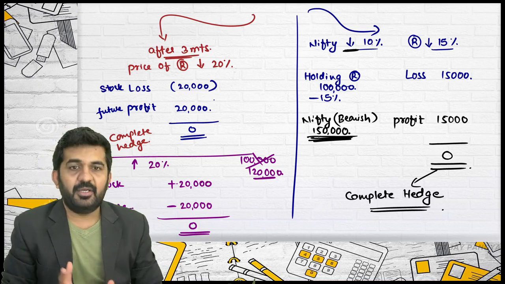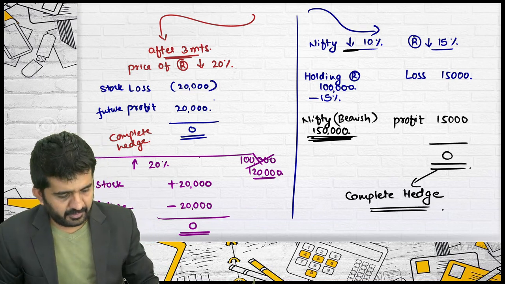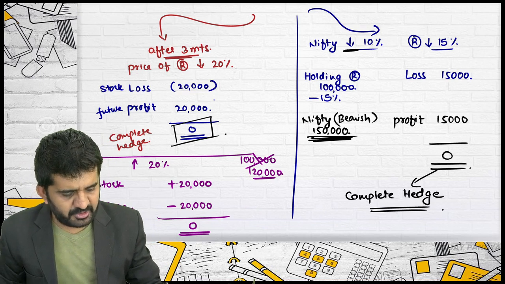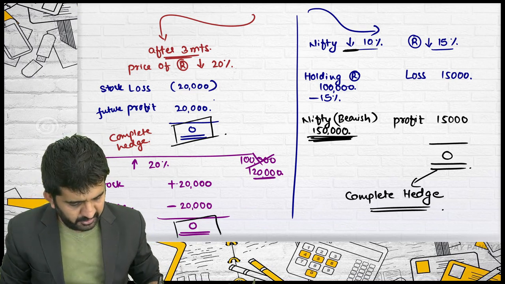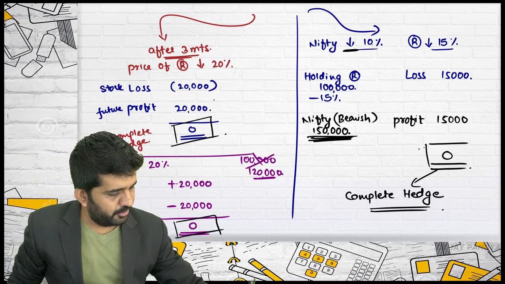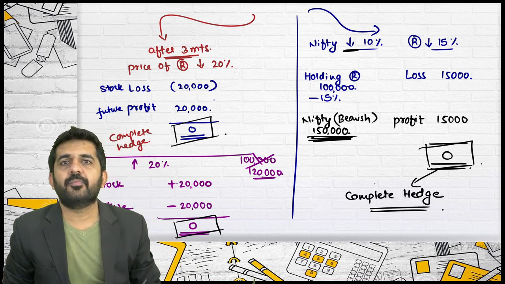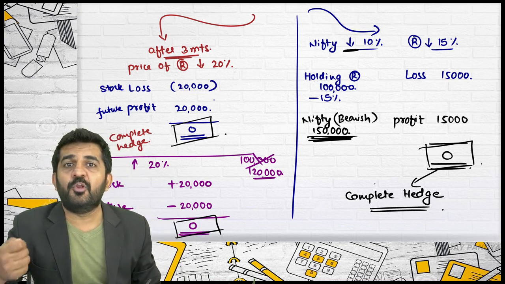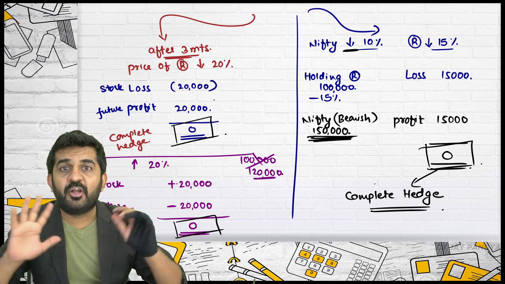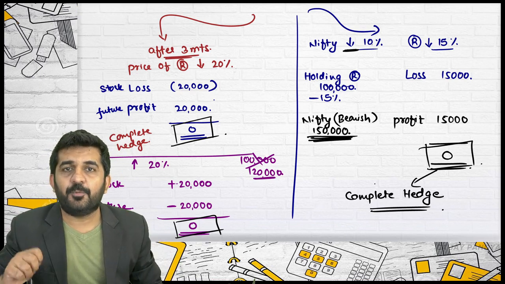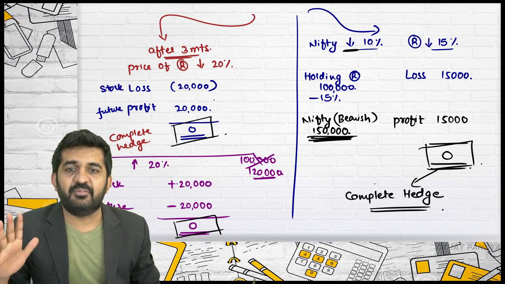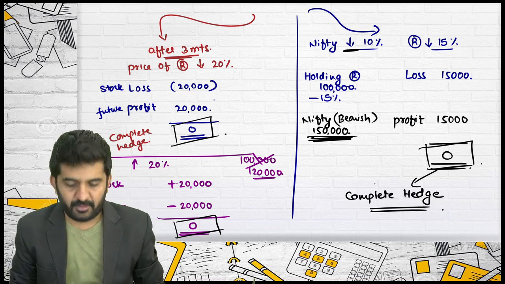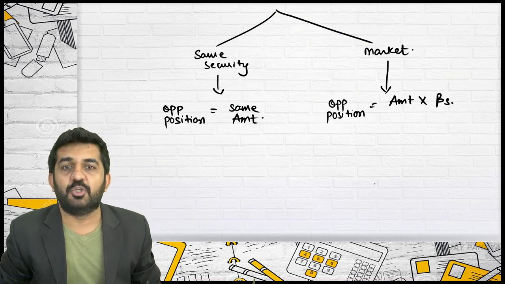No problem. Let me ask you a problem. What is your profit or loss? In this case, 0. In this case, 0. Why would a portfolio manager do something where profit and loss is 0? Can anyone explain to me? You have not asked me this question, so I am asking you this question.